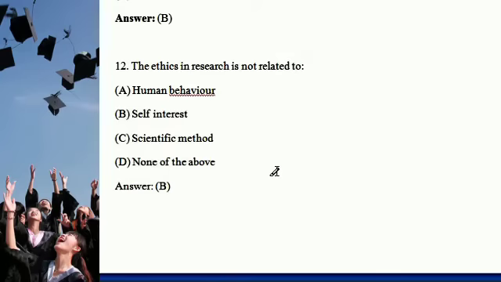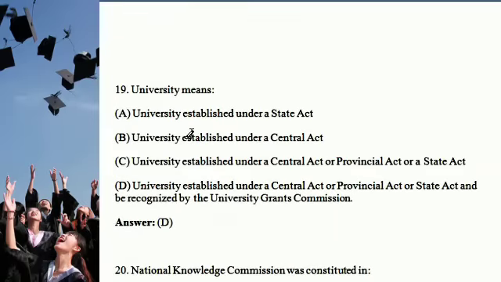Next question: ethics in research is not related to what? Human behavior and the scientific method are related, so definitely self-interest is not related. The correct answer is B. University is a very common and interesting question: a university established under a state act, a university established under a central act, or a provincial act. So D is the right answer for this question.